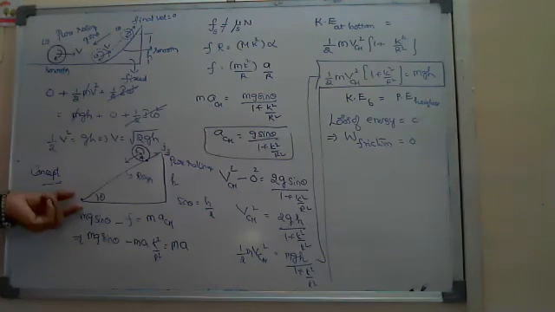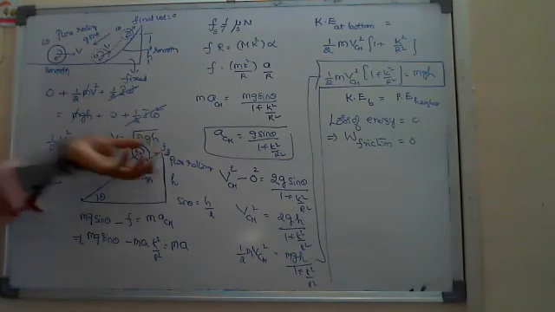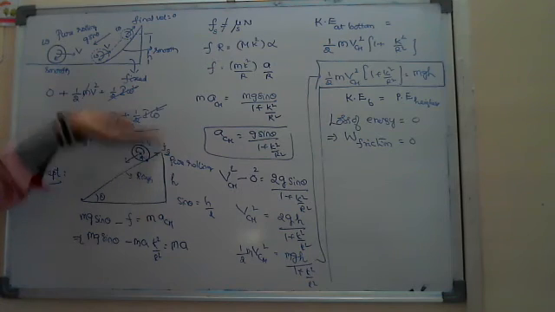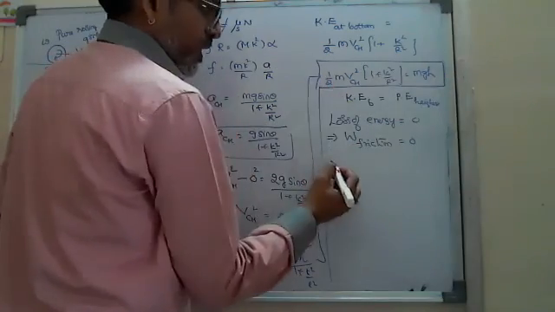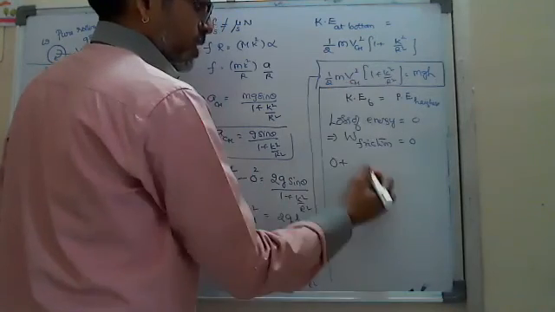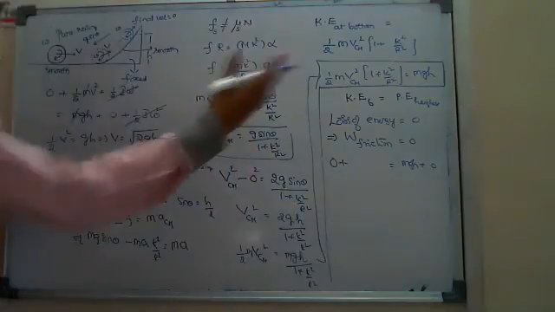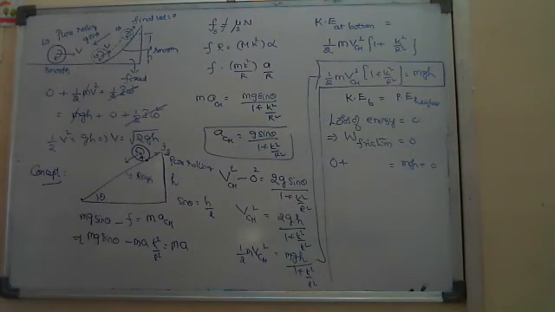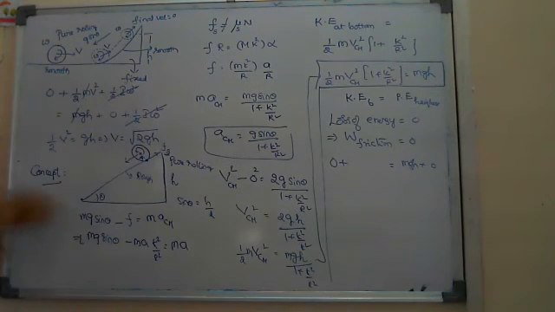The total energy at the bottommost point equals the total energy at the highest point. At the highest point, I assumed the initial velocity is zero; otherwise I would have to write the kinetic energy also. So 0 plus this part equals mgh plus 0. That is the law of conservation of energy, even though the inclined surface is rough.